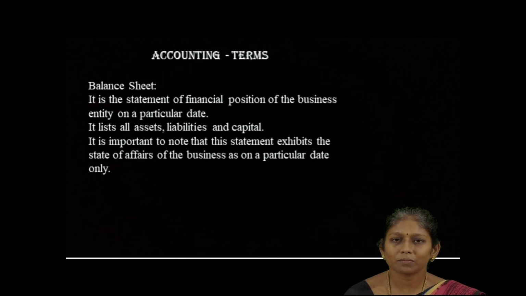The last one is balance sheet. It is a statement of financial position of a business entity on a particular date. To know the financial position of a firm, we can have a look over the balance sheet. It lists all the assets, liabilities and capital. There is an accounting equation: asset is equal to liability plus capital. That means all the assets will be equal to liabilities to be paid to the other parties plus capital. It is important to note that this statement exhibits the state of affairs of the business as on a particular date only.